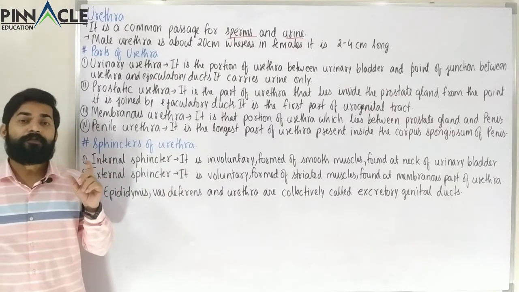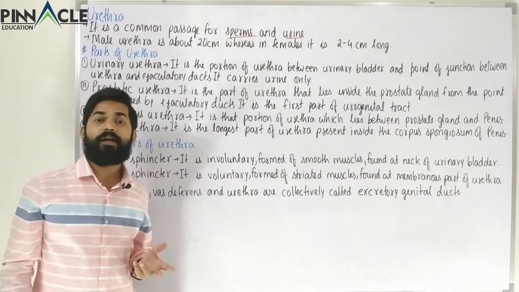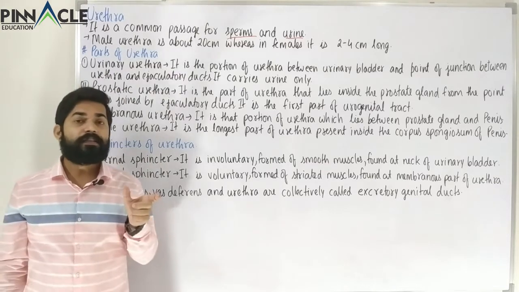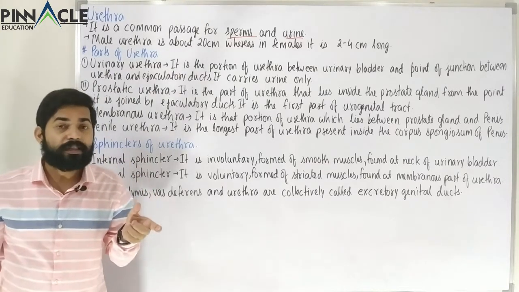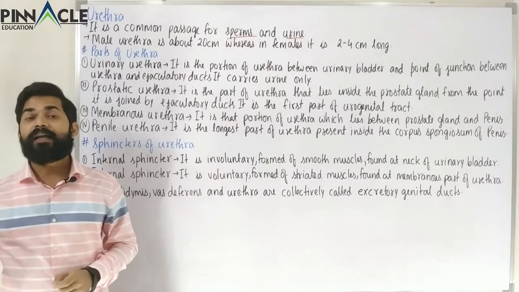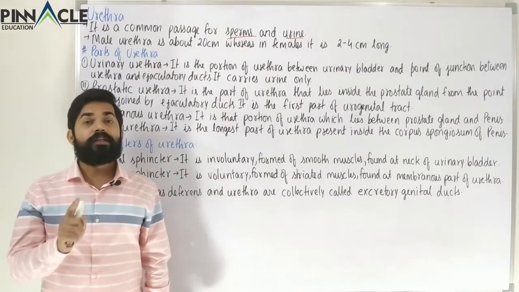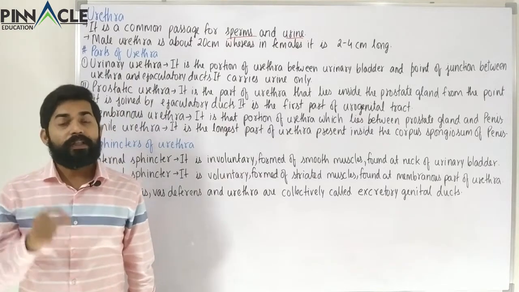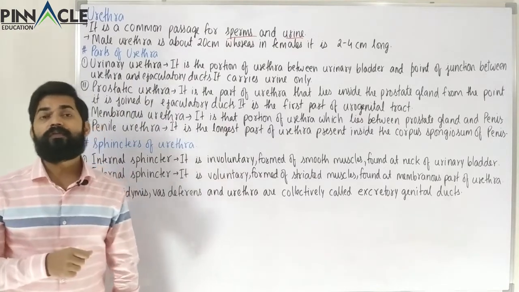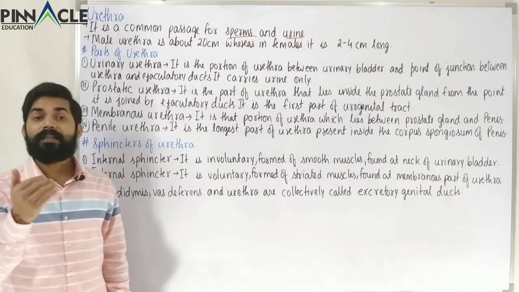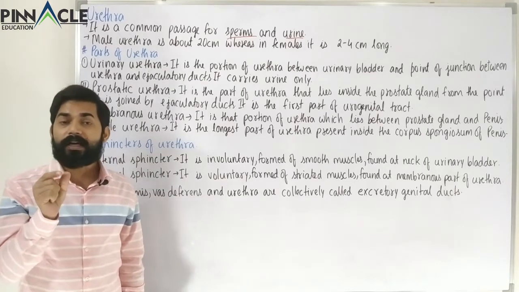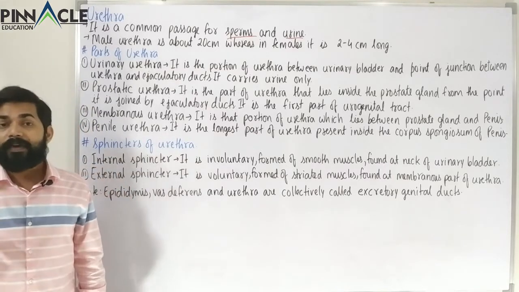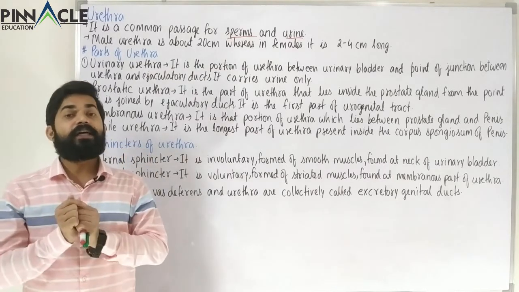Let's start with the first part of the urethra, the urinary urethra. As you can see from the name, this urethra carries only the urine, not the sperms. It is that portion of the urethra which arises from the neck of the urinary bladder and goes up to the point where the ejaculatory duct joins.